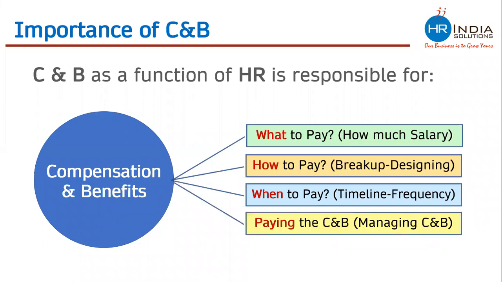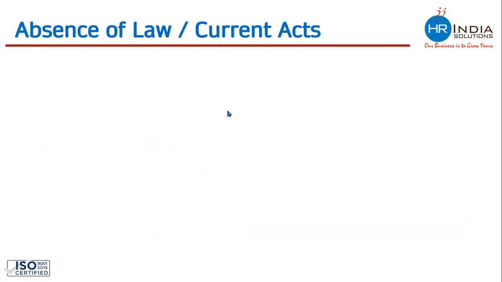And finally, CNB as a function of HR is responsible for managing the entire compensation and benefit which they extend to their employees. No doubt this is one of the most important functions of HR. But this is not easy. Why is it not easy? Due to absence of law.